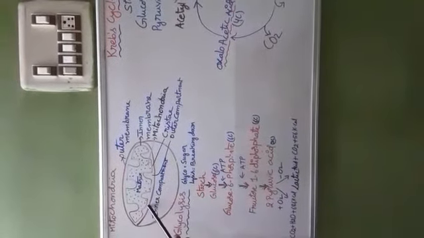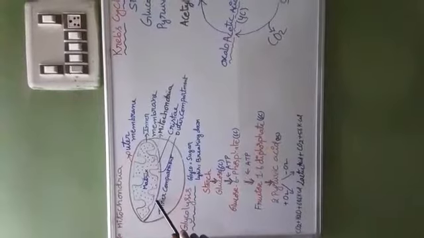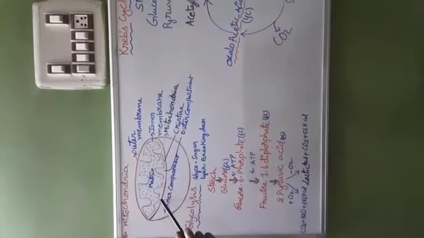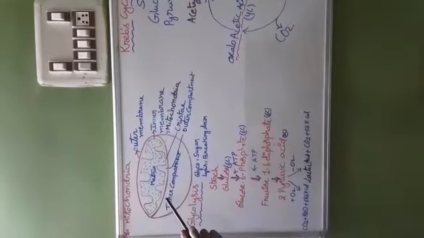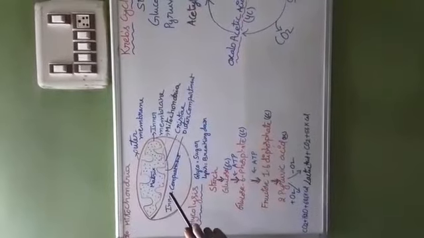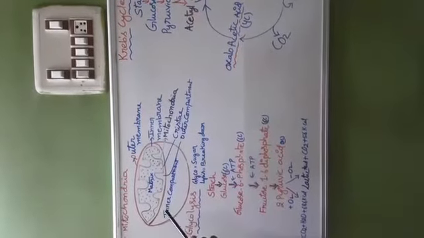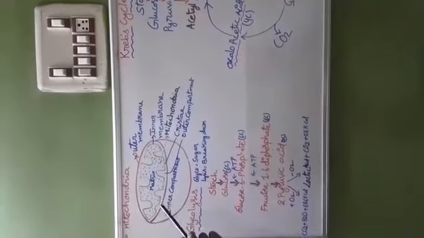Energy gets stored in the form of ATP in mitochondria. That is the reason we are calling mitochondria the powerhouse of the cell. Whenever the cell requires energy, ATP is converted into ADP. Whenever the cell is having surplus energy, again ADP is converted into ATP.